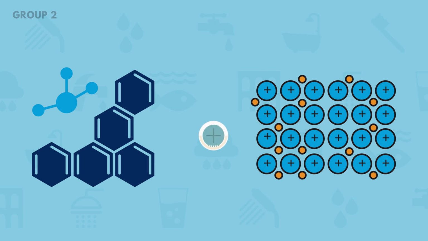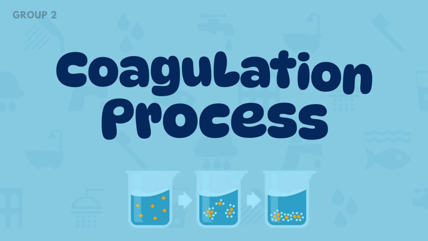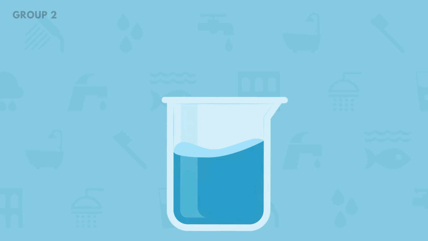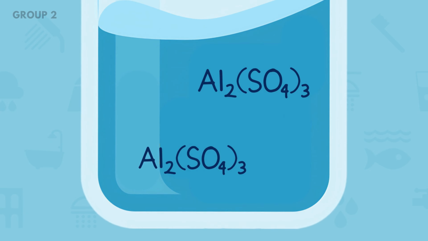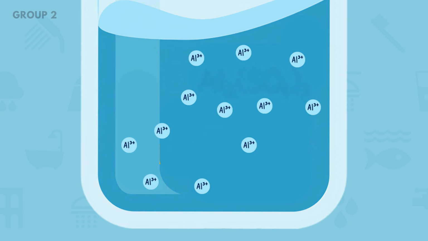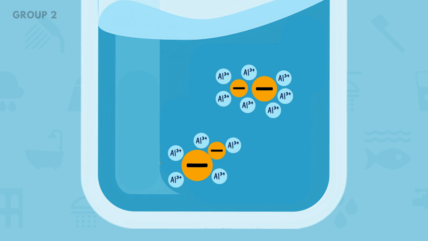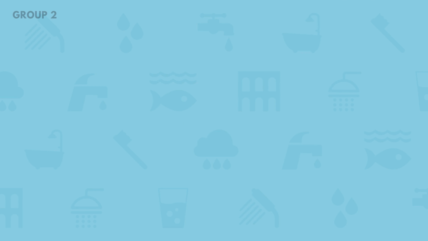To manage this, we use the coagulation process. In this process, aluminium sulfate is added, which will release aluminium ions. This positive ion neutralizes the negative charge of invisible particles, removing the electrostatic repulsion, so they can stick together and sink to the bottom of the water tank.